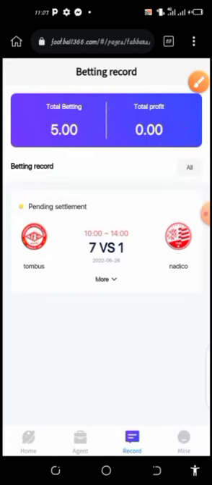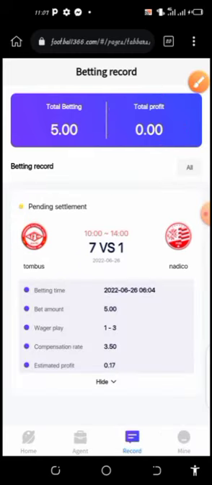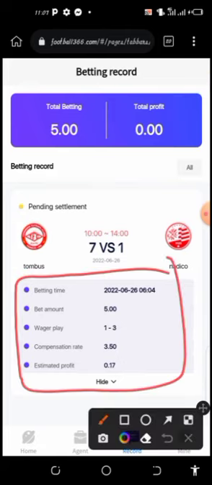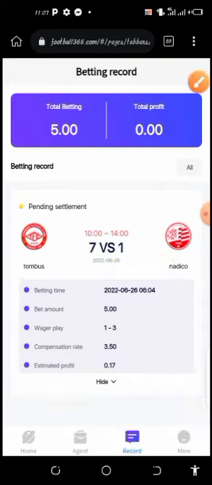Now you can push it down to see the compensation rate. The compensation rate is 3.5. Then the bet amount is $5. Then the estimated profit is $0.17 per game. Then the betting time is 6:04. I don't know, this is taking long to arrive. My earnings are taking long to arrive, but I believe they will arrive soon.